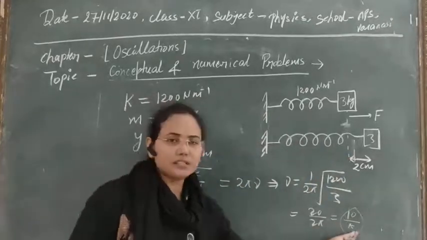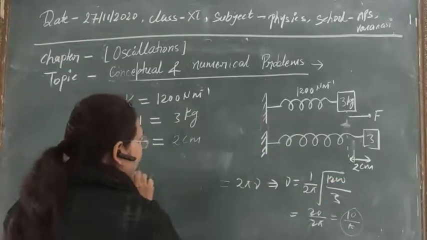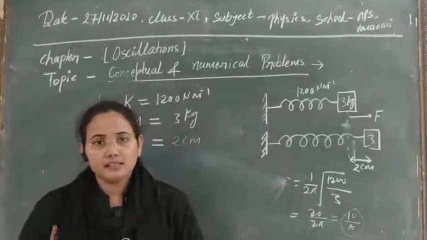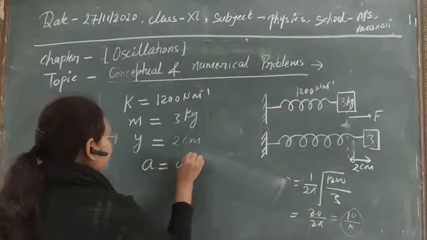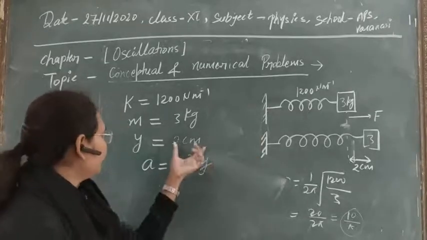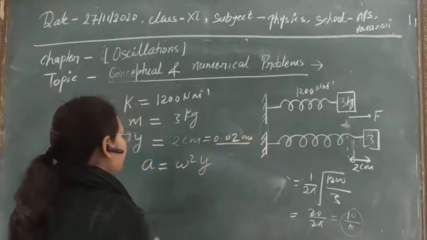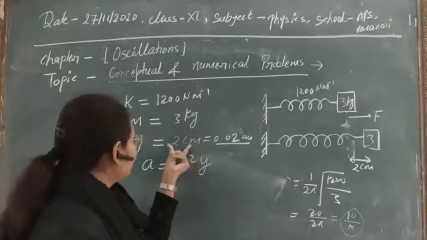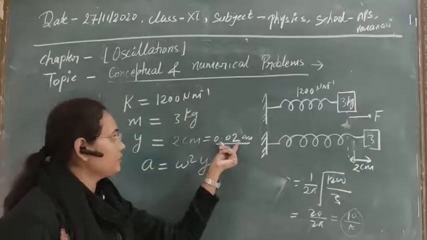You can solve it by putting in the value of pi also. The next question is, what will be the maximum acceleration here? As you know, acceleration is given by omega square y, clear? And here y is given, its value is 0.02 meter, because we displaced it by 2 centimeter, so the maximum displacement is 0.02 meter.